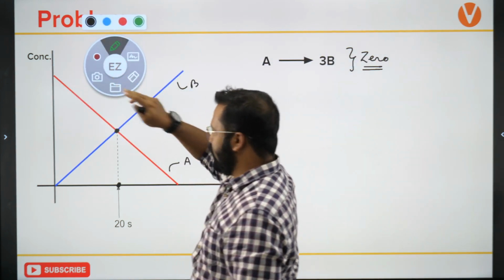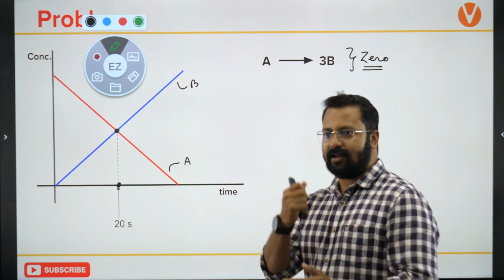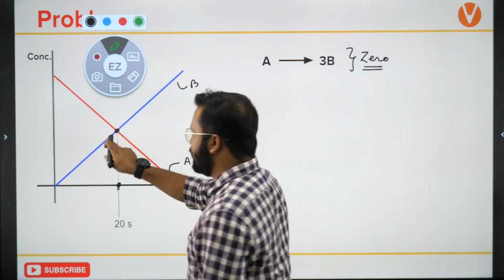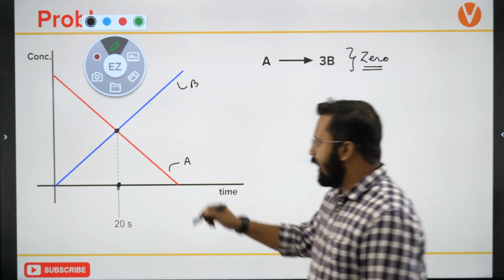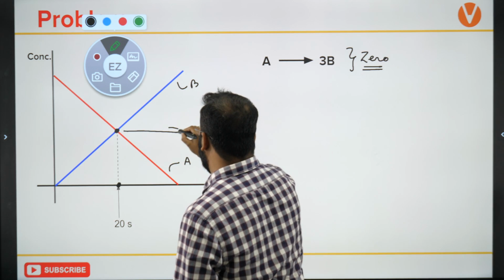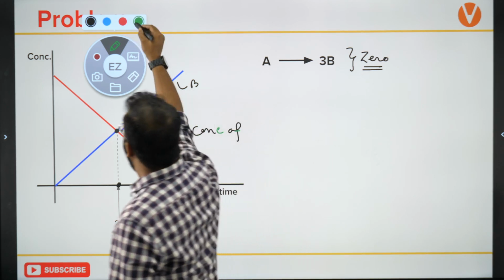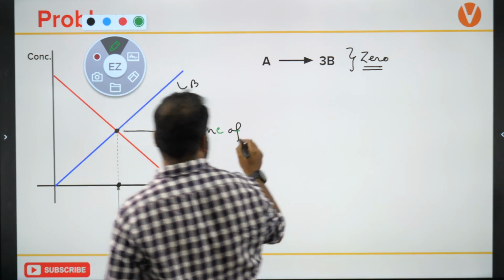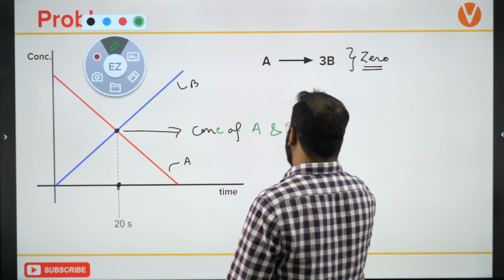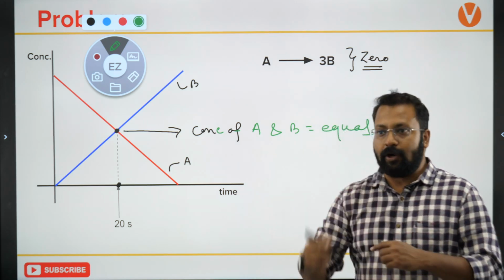So let's try to solve this question. Shiv is saying that 20 will be the answer. Ajay says that 20 will be the answer. Let's see. What is happening at this point? Can anybody tell me what is happening at this point? At this point, can I say that the concentration of A and B are equal? At this point, it's not equilibrium.